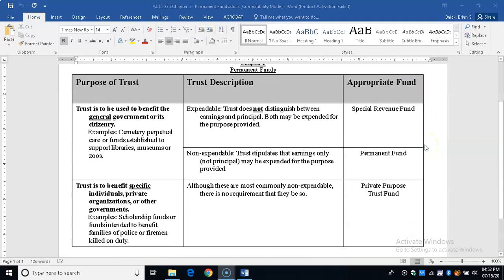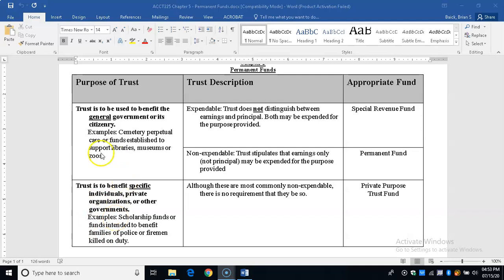And what you need to know is the difference between three types of funds: Special Revenue Fund, Permanent Fund, Private Purpose Trust Fund. Now remember, Special Revenue Fund, Permanent Fund, those two are governmental funds. Private Purpose Trust Fund is a type of fiduciary fund. Now, when you want to differentiate between these three things, the first question you ask is, does it benefit general citizenry, that's up here, or does it benefit specific people?